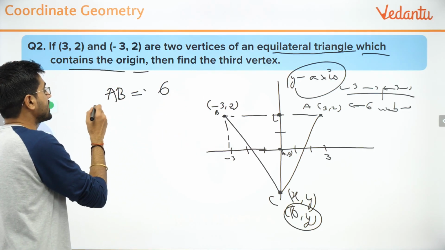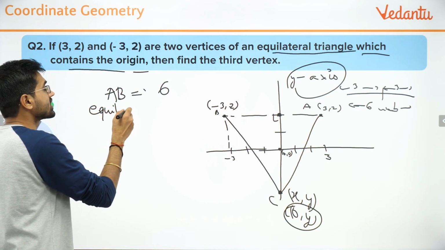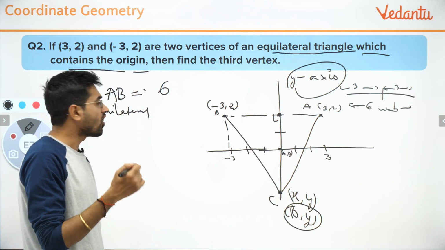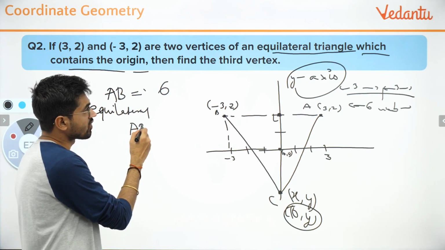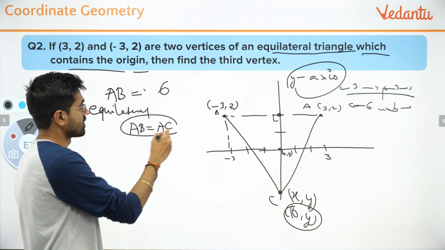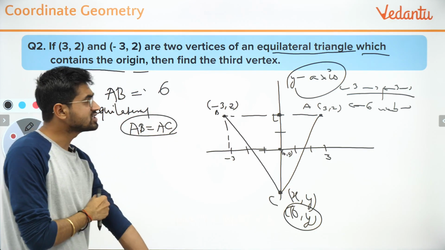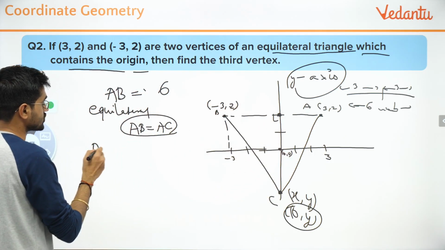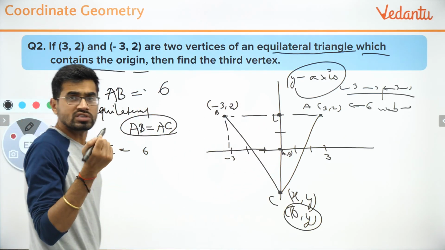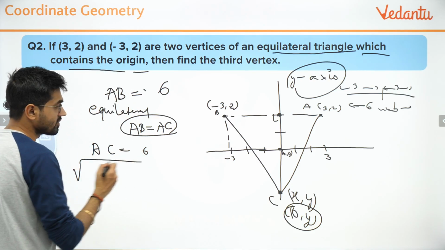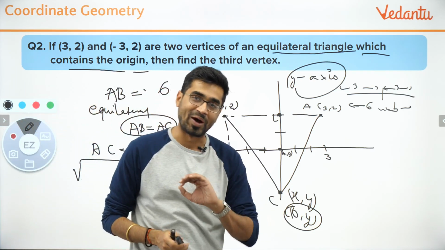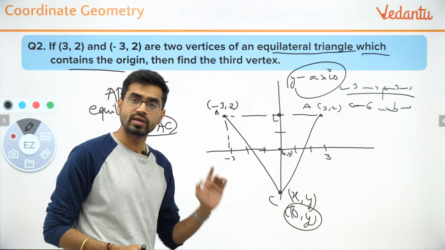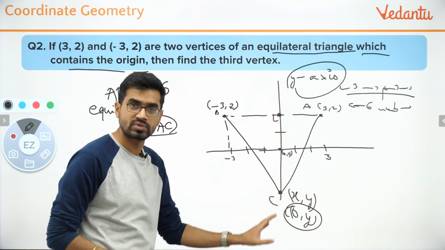Now you know it's an equilateral triangle. So in an equilateral triangle, all the sides are equal. So if all the sides are equal, then AB is equal to AC. Now I can actually say that AC is also 6 units. But what is AC? AC is root over, I am applying distance formula now. See, I didn't use distance formula for so long. I was only going by the geometry rules and what I can deduce from this picture.